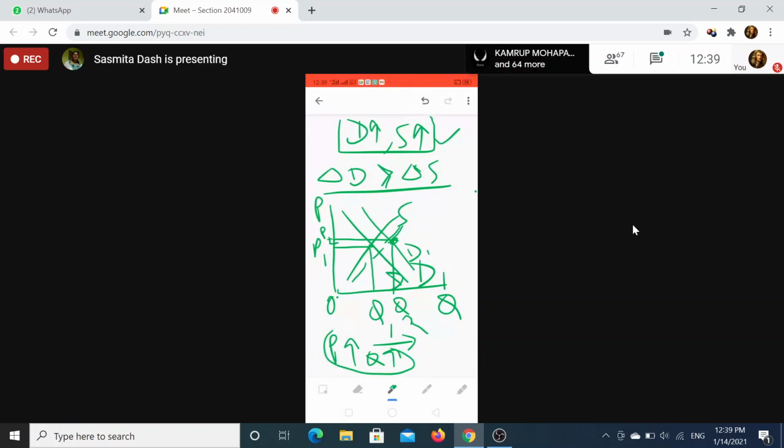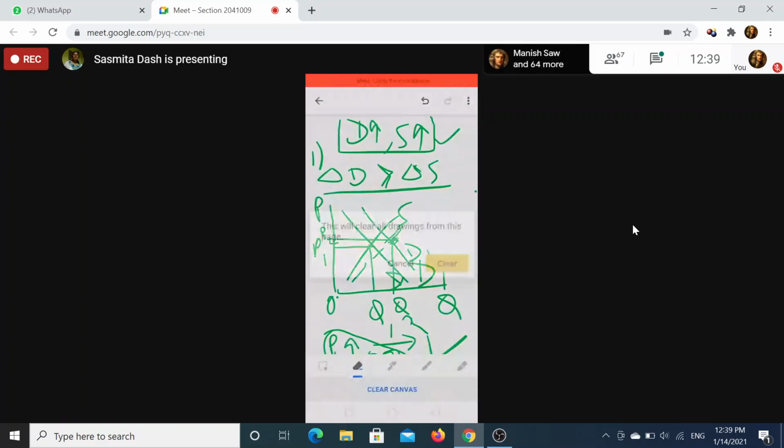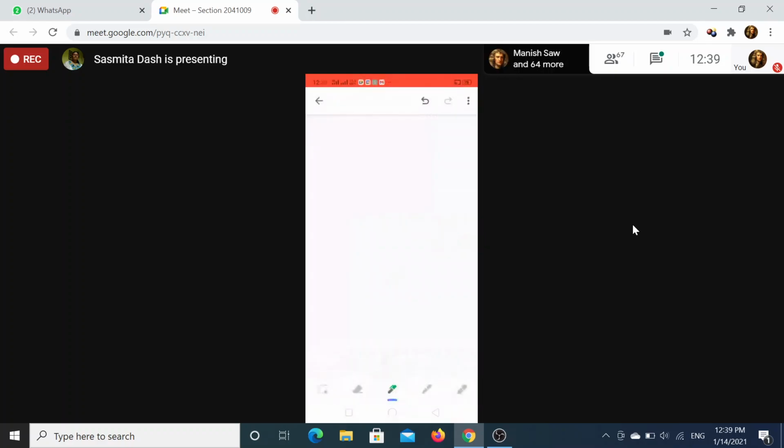This is the new situation for the case where delta D is greater than delta S. Now you can have the second situation, where delta D equals delta S. For the last situation, just write it in a table: delta D greater than delta S, price increase, quantity increase. Someone just write it; I will ask you in the end.